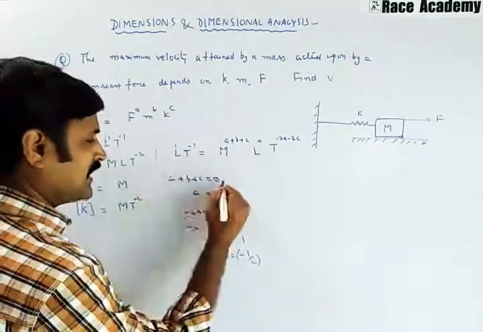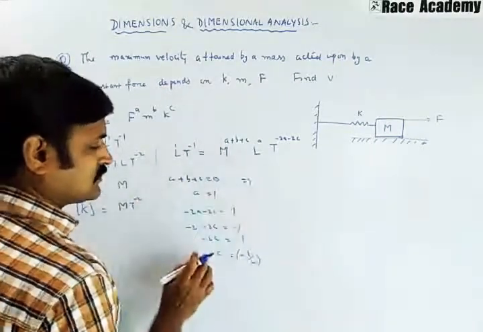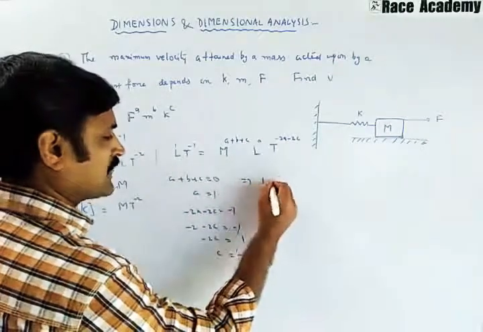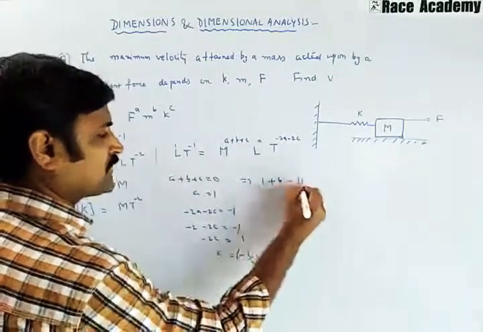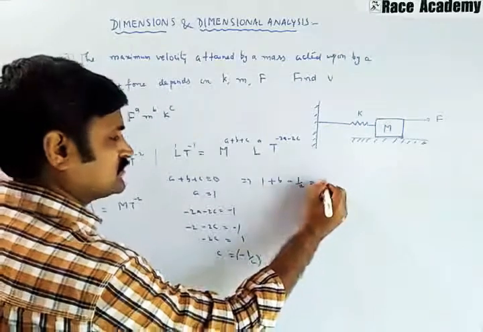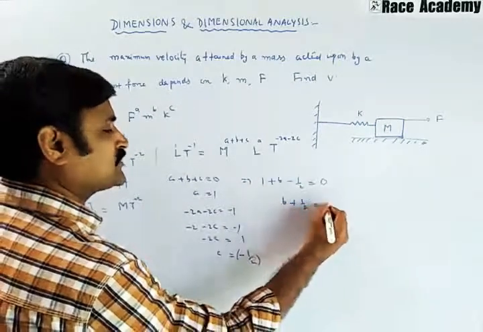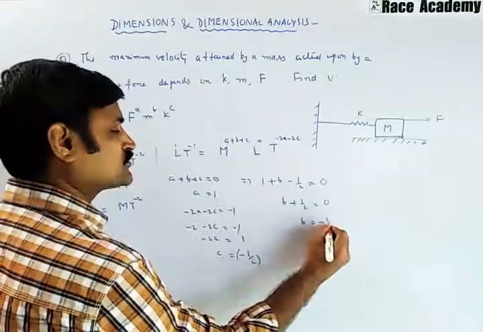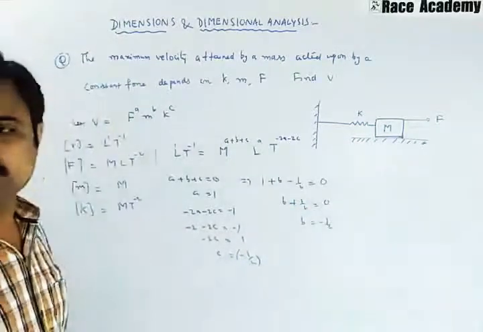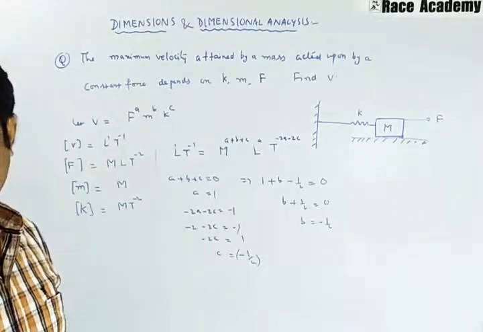And we can find the B value now. A value is 1, so 1 plus B, C value is minus 1 by 2, minus 1 by 2, that is equal to 0. So B plus 1 by 2 is equal to 0, B is equal to minus 1 by 2. So the B value also we got minus 1 by 2.